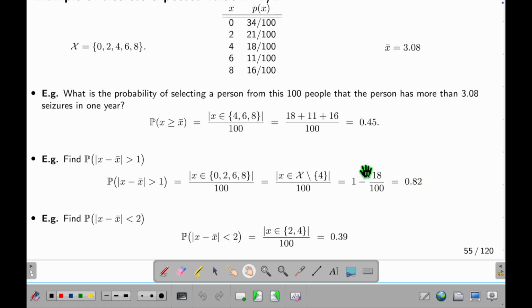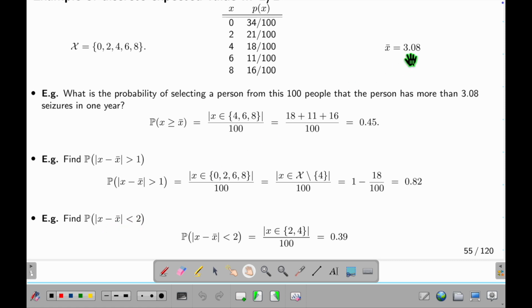That means if I randomly pick somebody here, the chance that he has a number of seizures very far away from the average number is actually quite high. So that means only these few people have seizures close to the average. Other people are actually very far away. That means this distribution has many people in the extreme case. Lastly, what is this? This means the distance between X and X bar is smaller than 2. That means I describe how far away X is from the average value by 2.